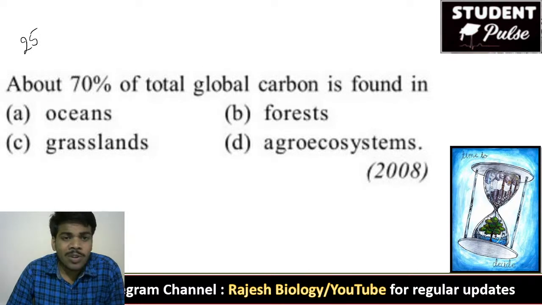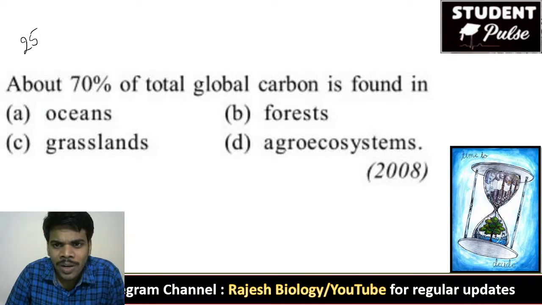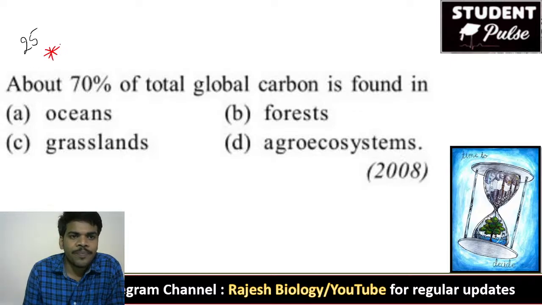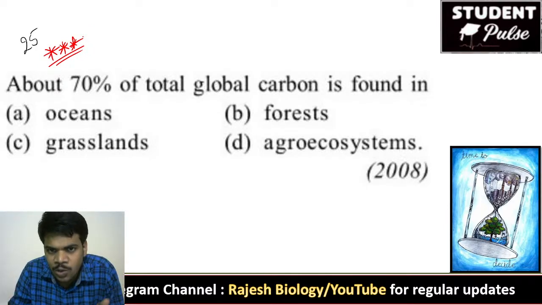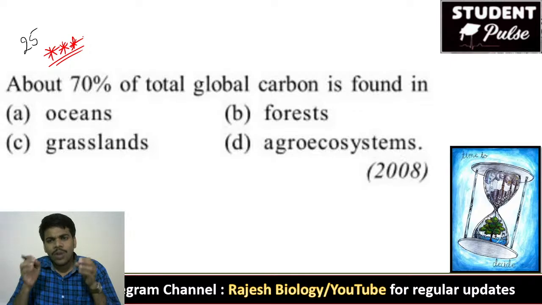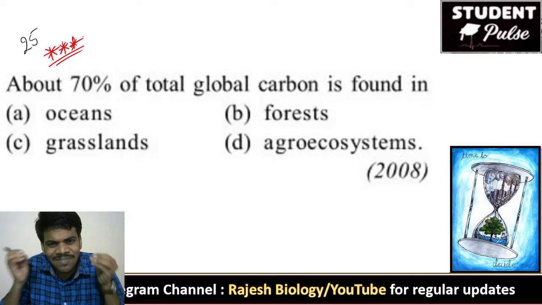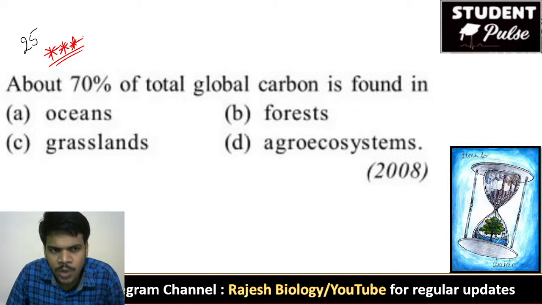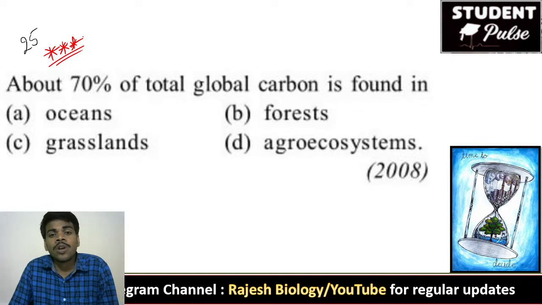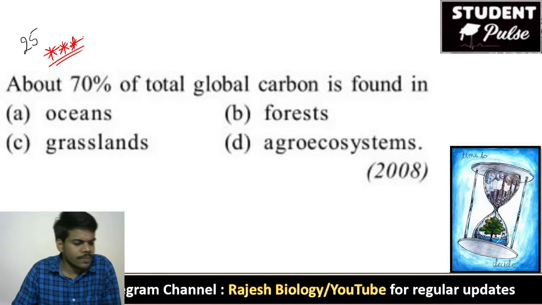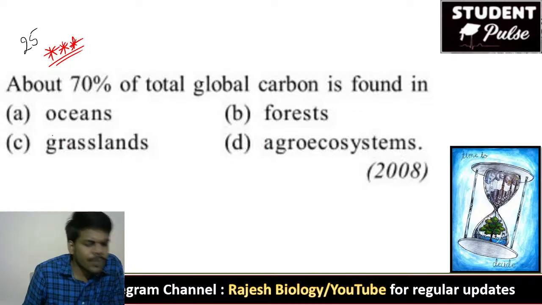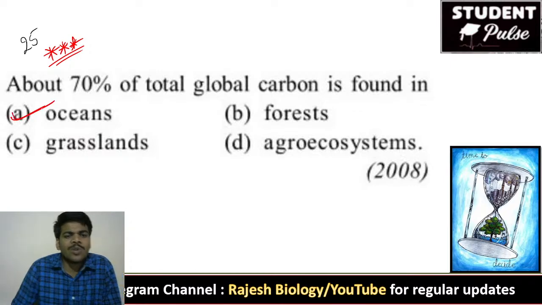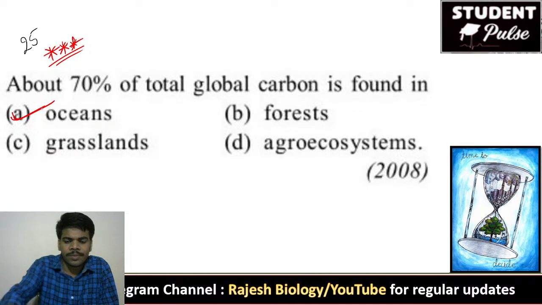Next question. About 70% of total global carbon is found in. Very important question it is. It is the third important question in this set, and of course every question is a previous year question. But out of these, a few questions are NCERT's favorite questions. They focus on this type of question. About 70% of total global carbon is found in. No, it is not found in forest. Yes, that is right, Nagai Kallapalli. Oceans. Oceans have 70% of total global carbon.